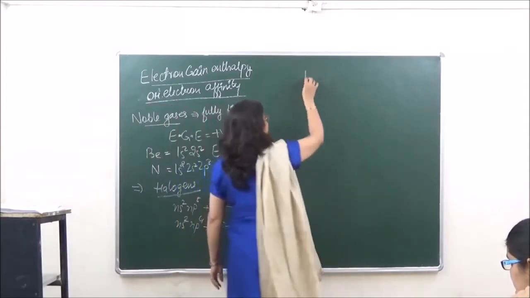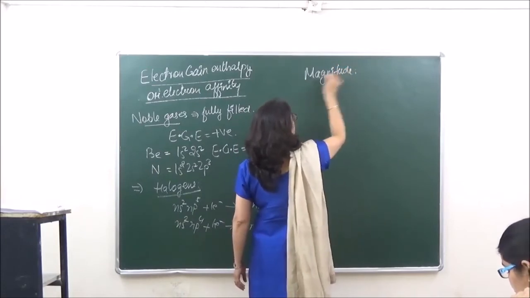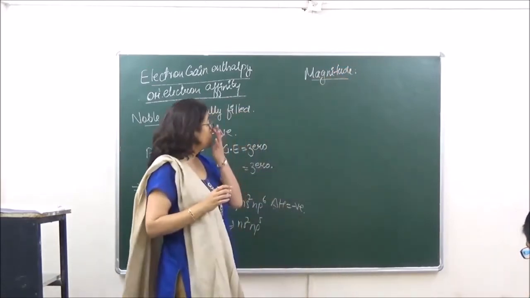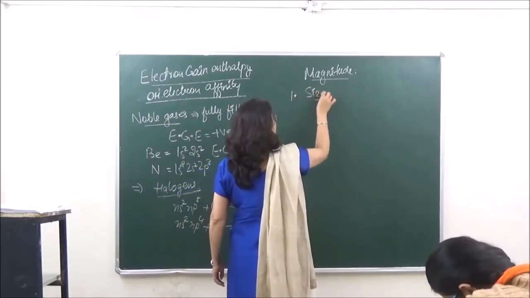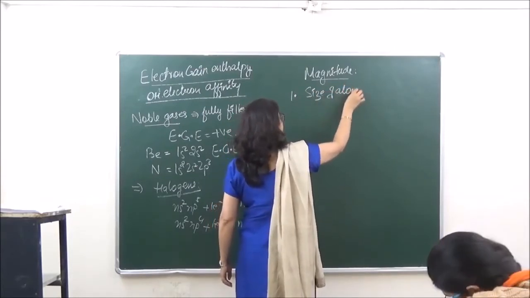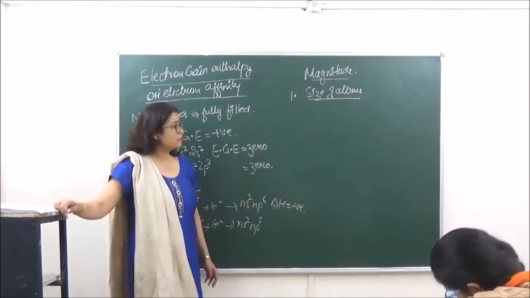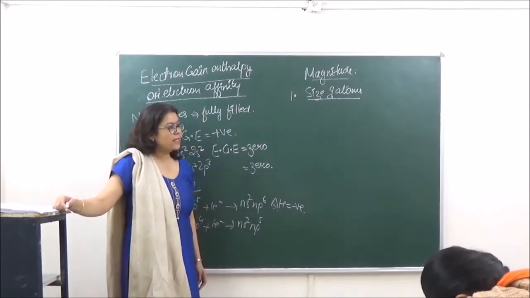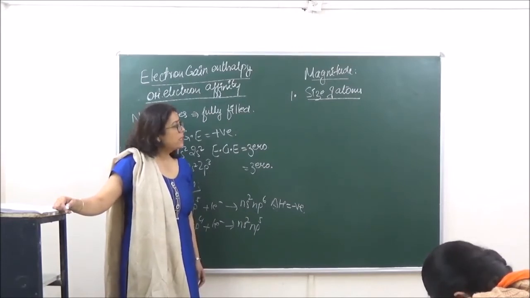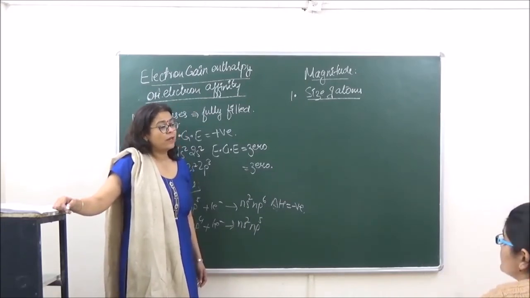Then after that, the magnitude of electron gain enthalpy is going to depend on two things. The first one is the size of atoms. It is but obvious that if the size of the atom is small, then the nucleus will be closer to the outermost shell, as a result of which the incoming electron would be gracefully accepted. So if the size of the atom is small, greater is the negative value of electron gain enthalpy.